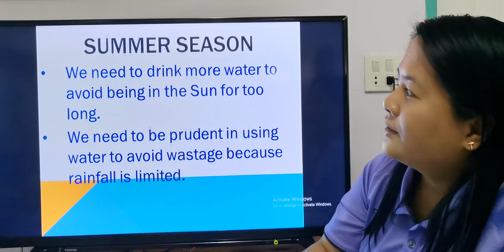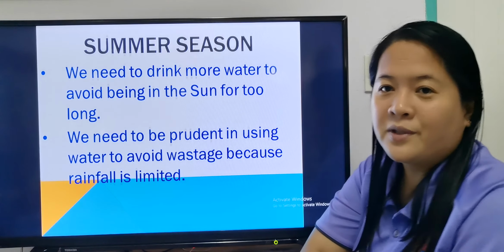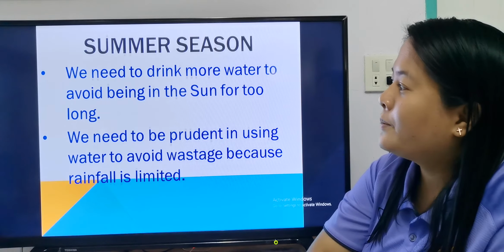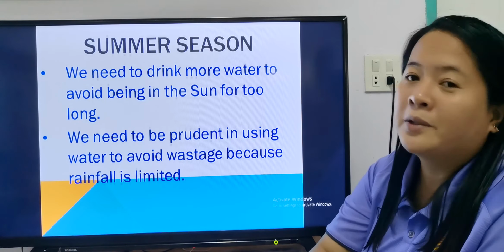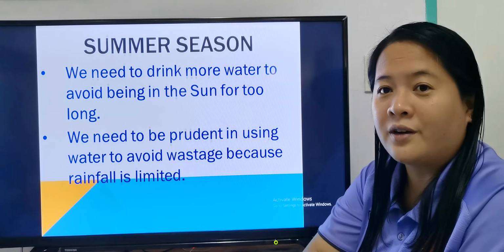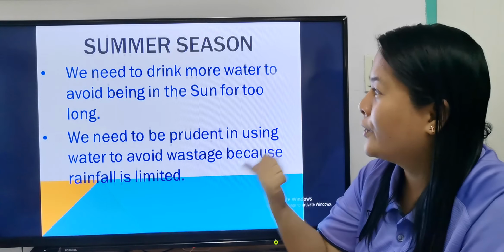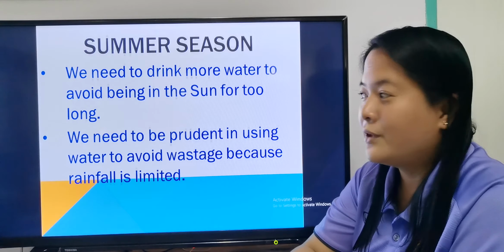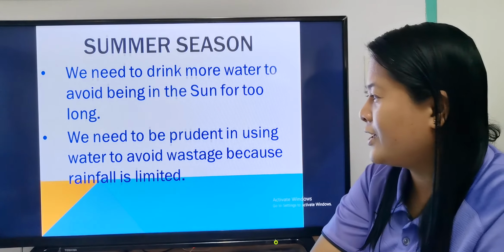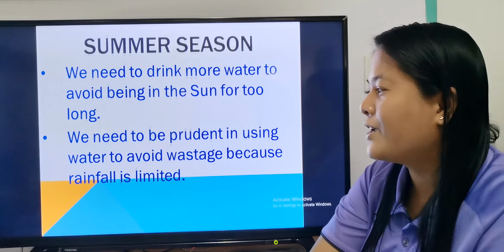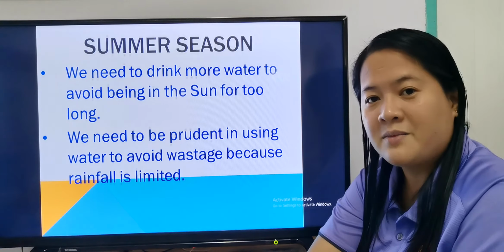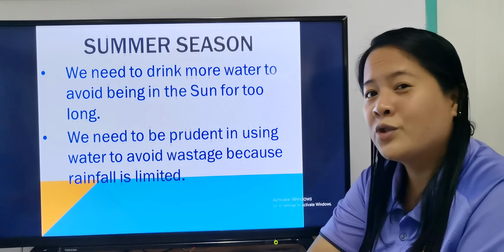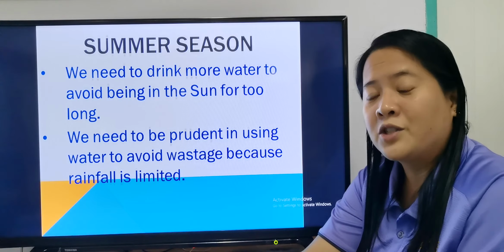During the summer season, we need to drink more water and avoid being in the sun for too long. And we need to be prudent in using water to avoid wastage because rainfall is limited. So we also need to save water and conserve water, because during this period there's not much rain.